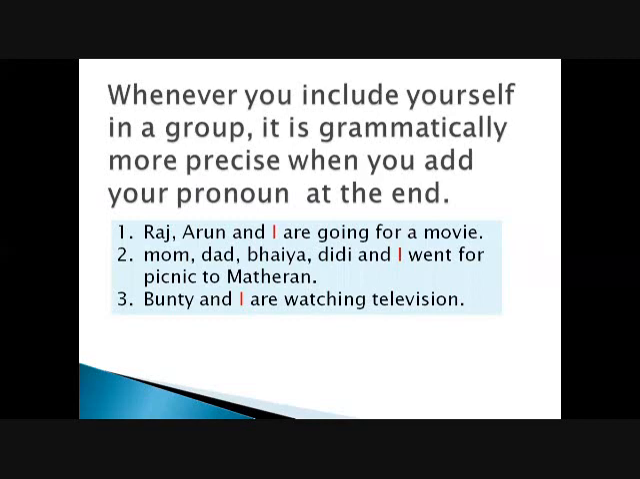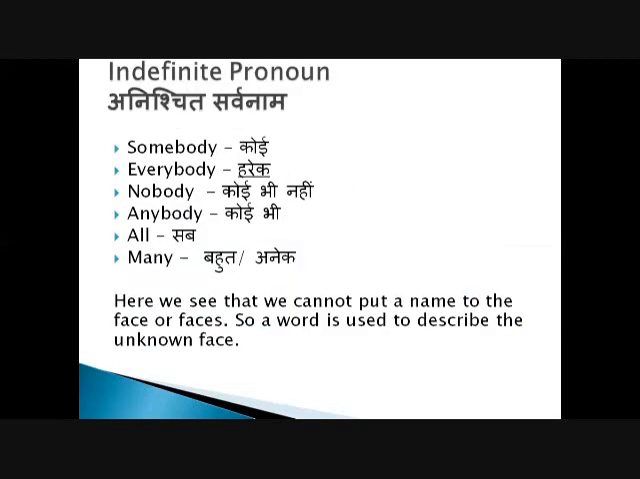Whenever you include yourself in a group, it is grammatically more precise when you add your pronoun at the end. Raj, Arun, and I are going for a movie. So your name should come at the end. Mom, Dad, Bhaiya, Didi, and I went for a picnic to Matheran. Bunty and I are watching television. And it is not I and Bunty, but Bunty and I. These are the few tiny tips which will help you to become from a basic English speaker to an advanced professional English speaker, so that people don't point out your mistakes. Do remember. Let's come to the next one.